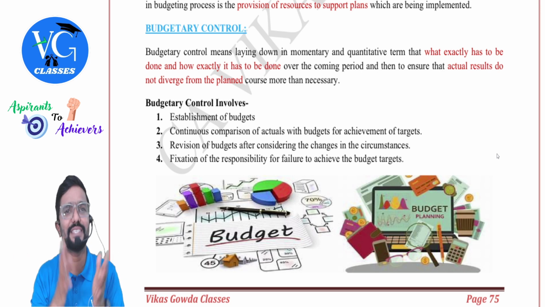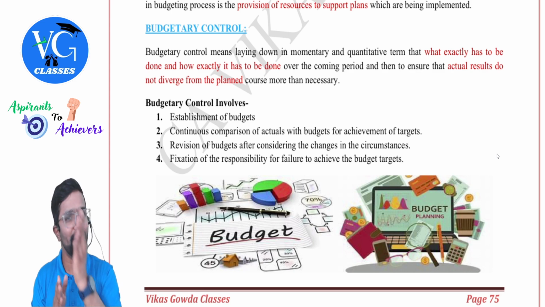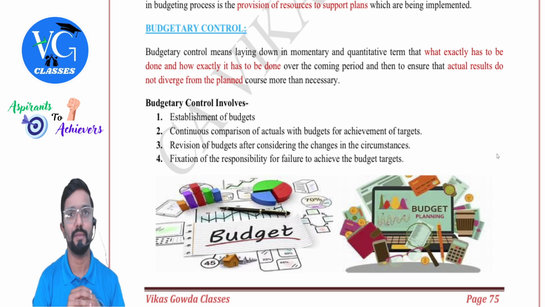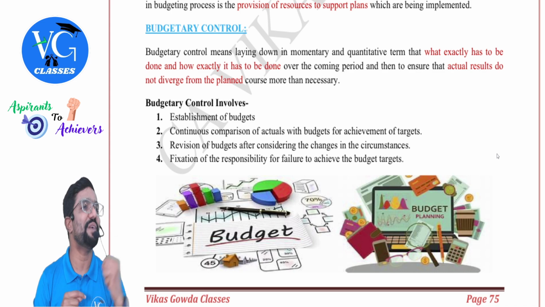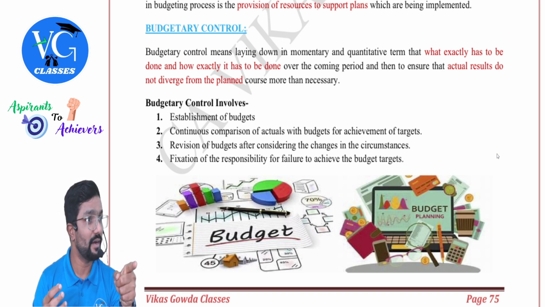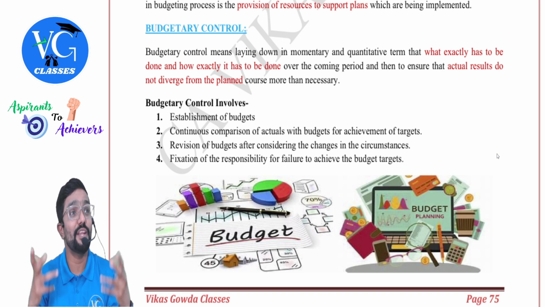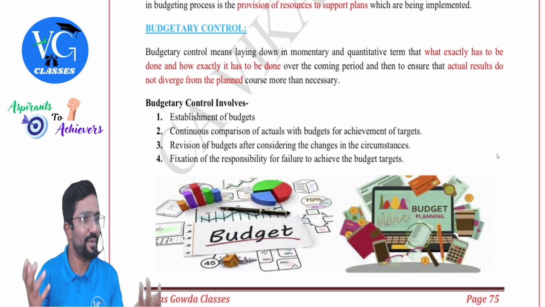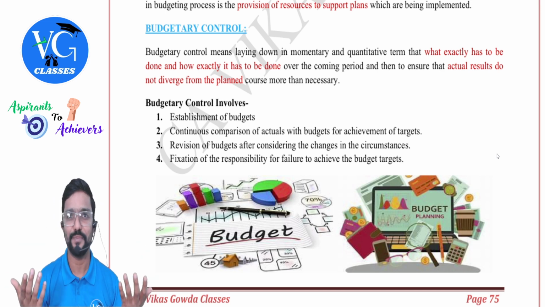So a simple example I will give you. Assume you are working for 1 month. Whatever time you are putting in 1 month, you are able to earn 1 lakh per month. Another person is there. He is also working for 1 month. He is earning 20,000. Will it not make a difference? And to earn that 1 lakh, obviously you have to put in hard work and efforts. But maybe in a managerial role. Sir, 1 lakh, what example? See, it depends on the person. I'm just giving an example.